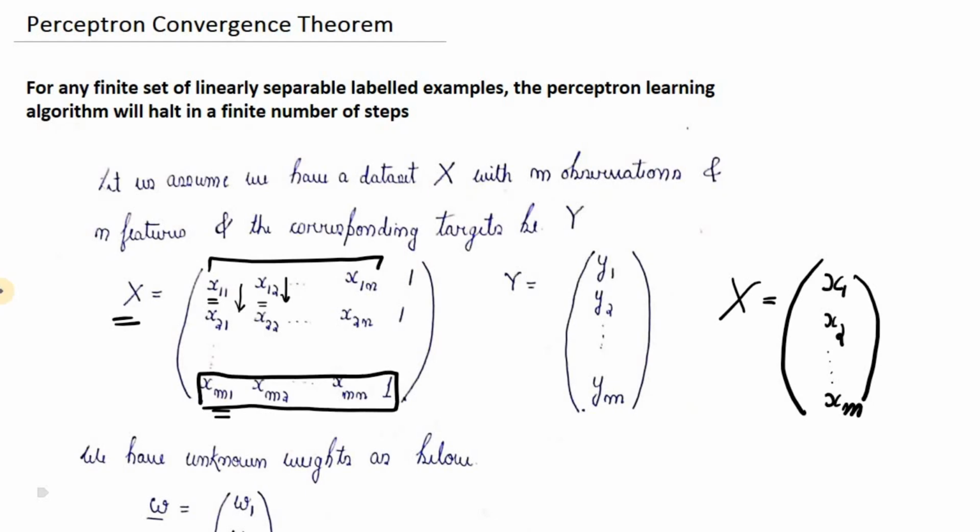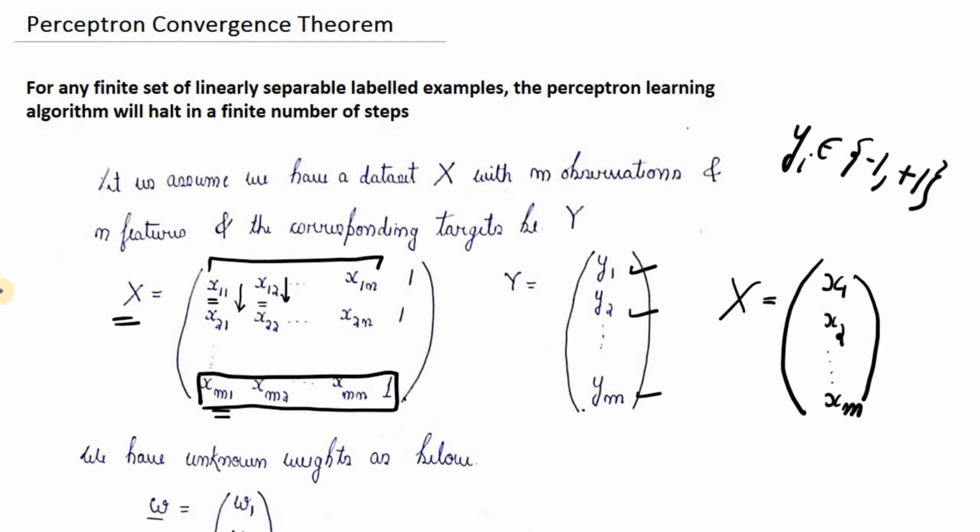Corresponding to each of the m observations, we have the target values yi as shown over here. These are the target values. Each of the yi could be either -1 or +1.